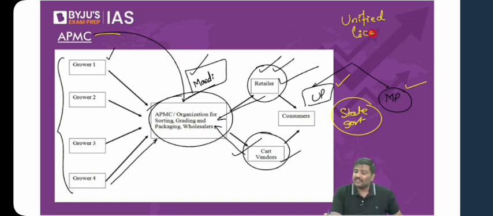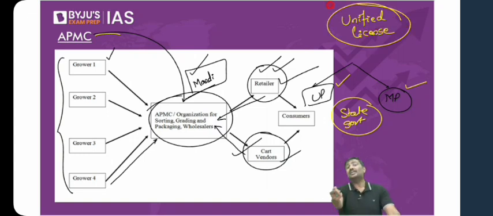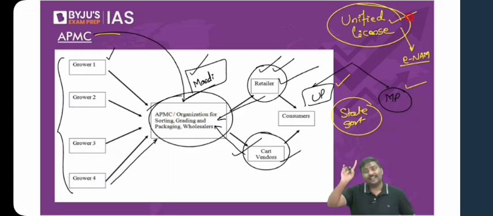A unified license is always much more beneficial. It will provide a lot of advantages for the traders. Now we have introduced that system. I'll come to that. There's a system by the name of eNAM, the Electronic National Agriculture Market. What's the beauty of the eNAM system? You need to have only one license. A unified license is sufficient. You do not require multiple licenses. That's it. Okay, so these are certain points.